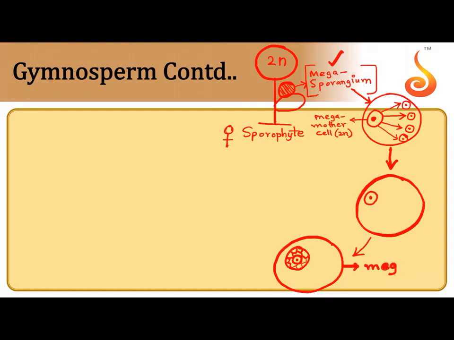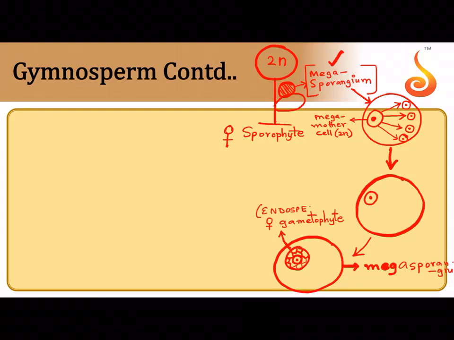This is the Megasporangium, and now this structure, the megaspore which didn't want to get out, it is still sitting inside, has become a female gametophyte. In the case of gymnosperms, we call the female gametophyte endosperm. Don't confuse between gymnosperm and angiosperm, because in angiosperms, endosperm is different. Okay, and inside the female gametophyte there is the egg.